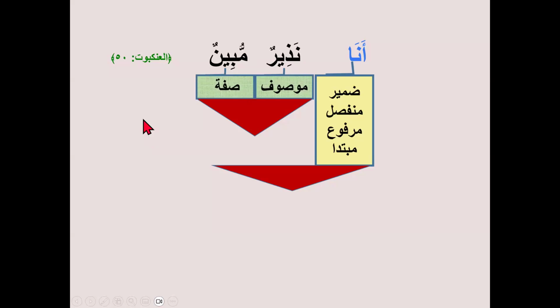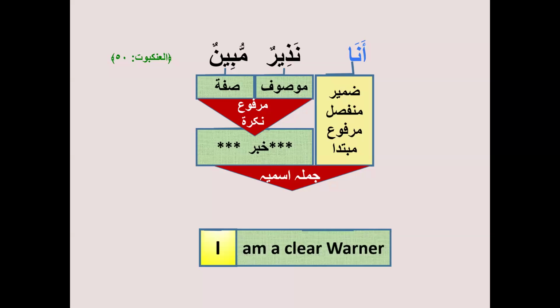Okay. So the main thing we can learn about the khabar is that Mawsuf Sifa, the full Murakab Tawsifi, is marfu. Yes, it is marfu. It is nakira, because we can see the tanween here. So marfu and nakira is the basic requirement for the khabar. It fulfills the requirements for the khabar. So mubtada and khabar is a jumla ismiya. Okay. So the translation is I am a clear warner.